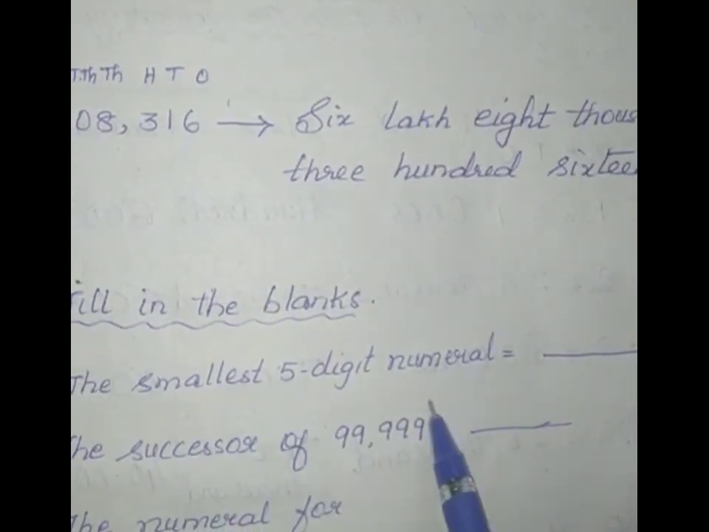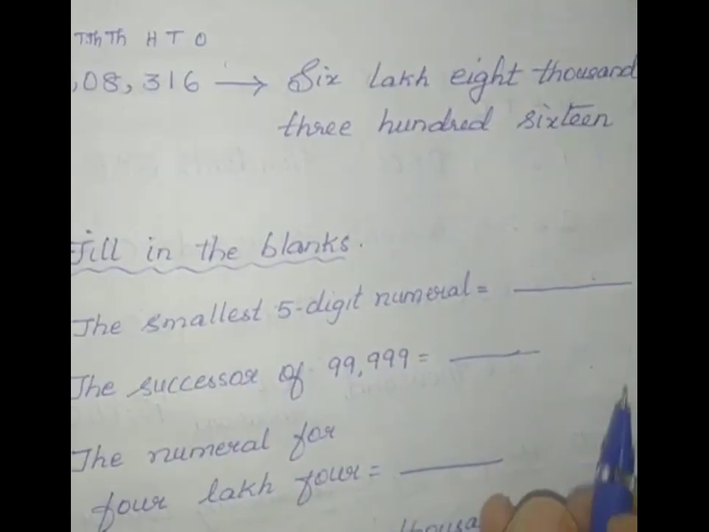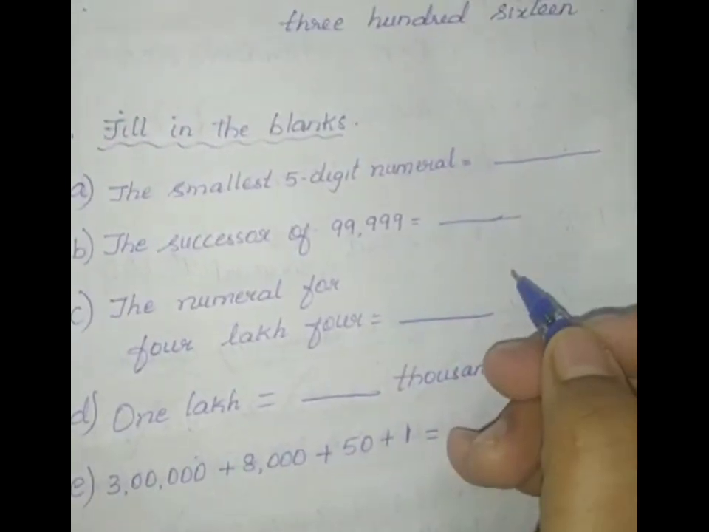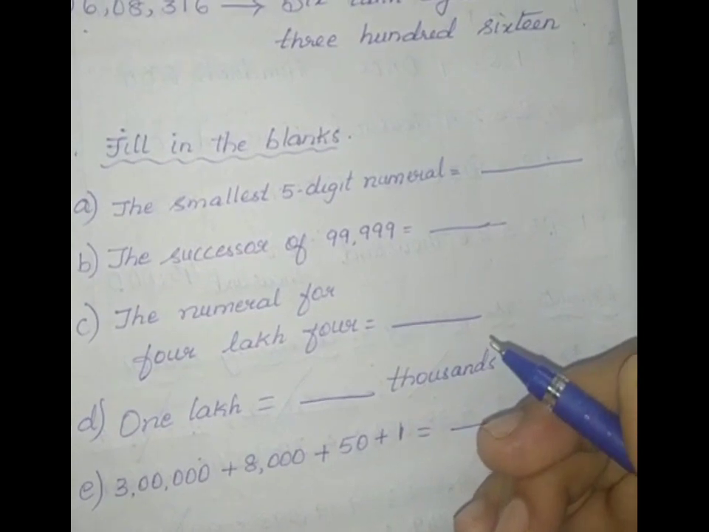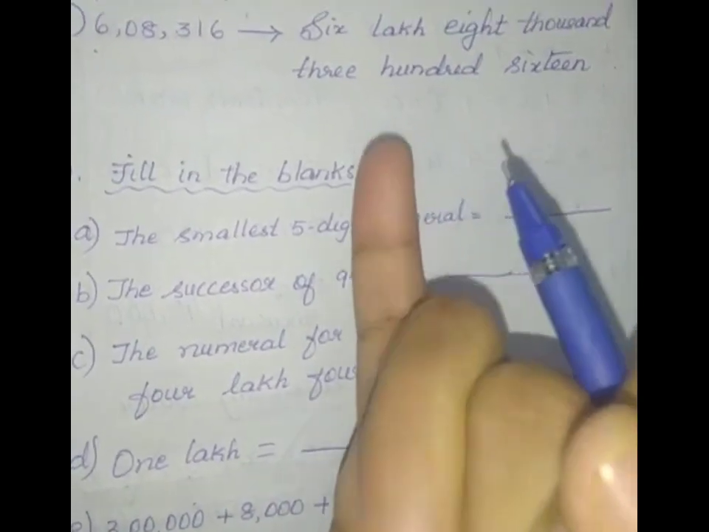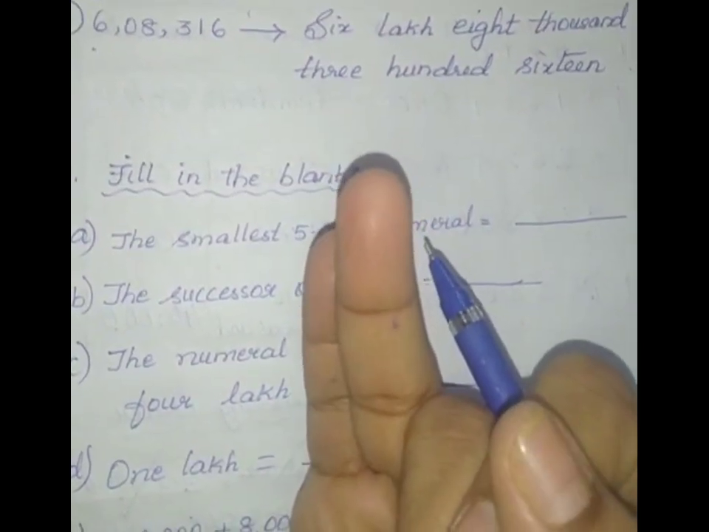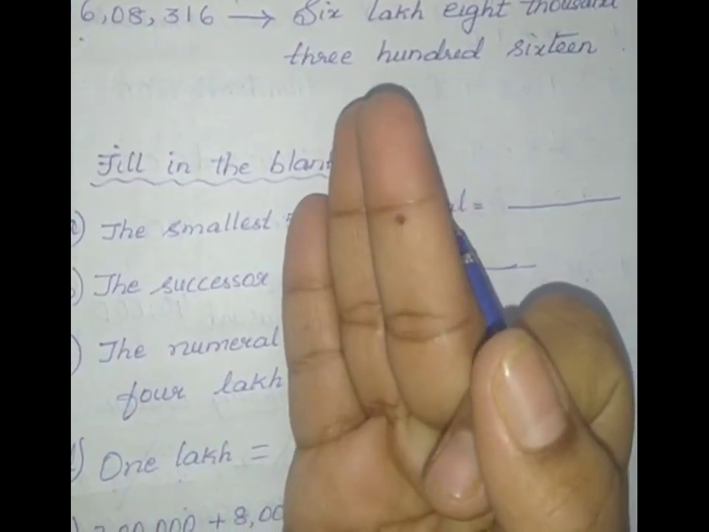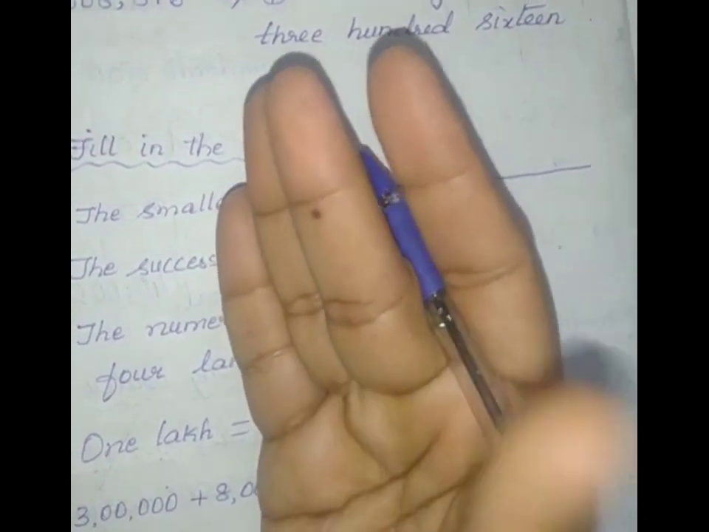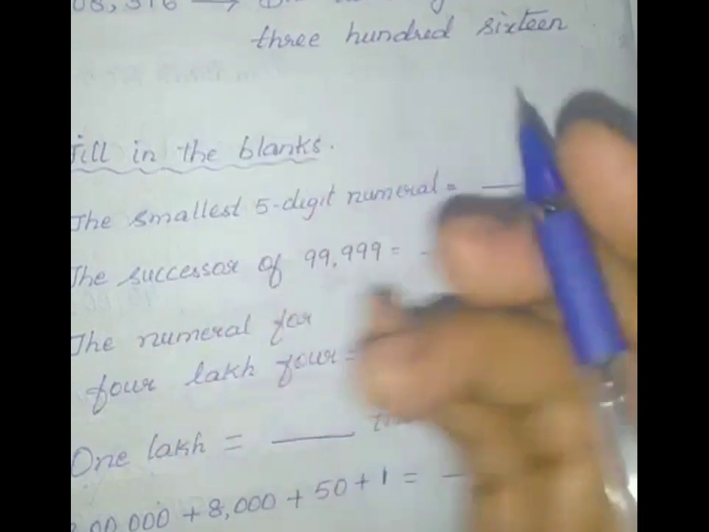Next, fill in the blanks. The smallest 5-digit numeral. Smallest means we already learnt. The smallest 1-digit number is 1. Smallest 2-digit number is 10. Smallest 3-digit number is 100. Smallest 4-digit number is 1000. Smallest 5-digit number is 10,000.